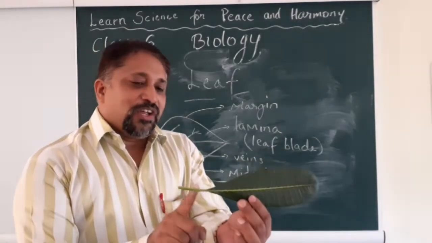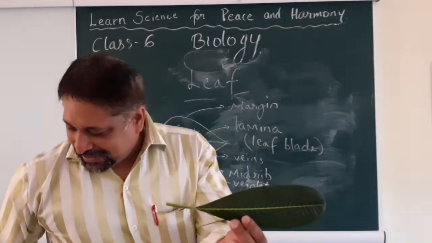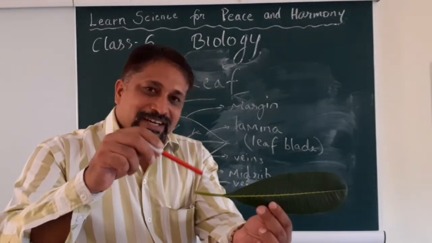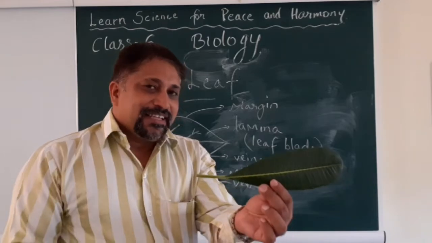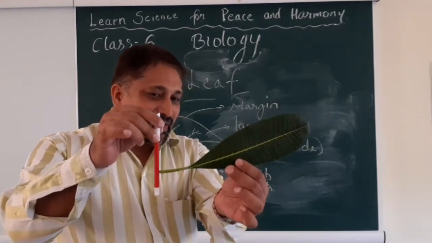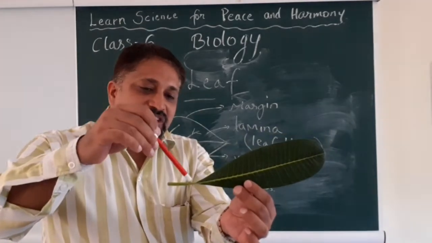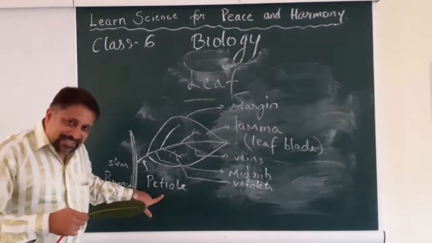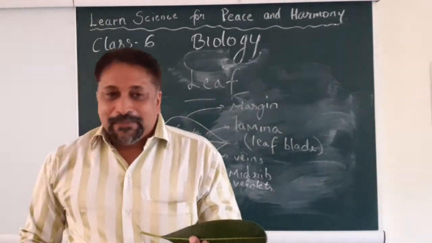What do you find here? Here you find a stalk. The leaf was connected to the branch somewhat like this. Correct? Okay, and now this stalk, what do we call it? Yes, you're right, you guessed it correct. You call it the petiole.